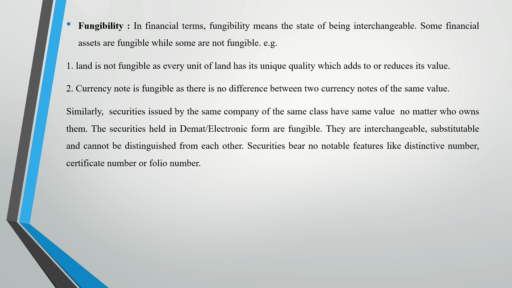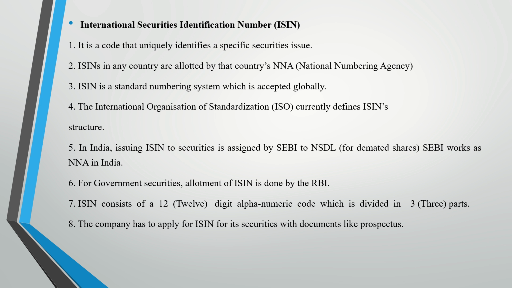Then moving to the fourth term, that is International Securities Identification Number. In short we can call it ISIN. Mainly for 2 marks you may get questions on this ISIN, so it is very important. A few things I have mentioned about this ISIN, let us see them one by one. It is a code that uniquely identifies a specific securities issue.